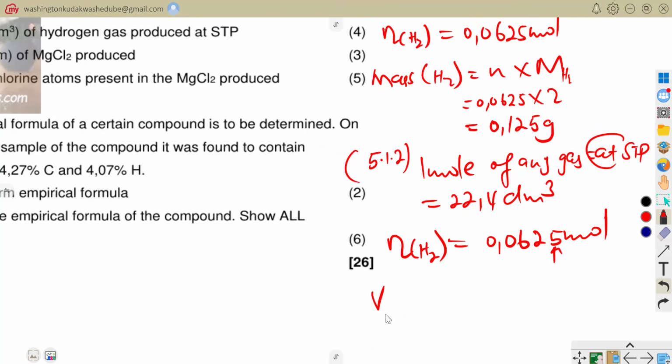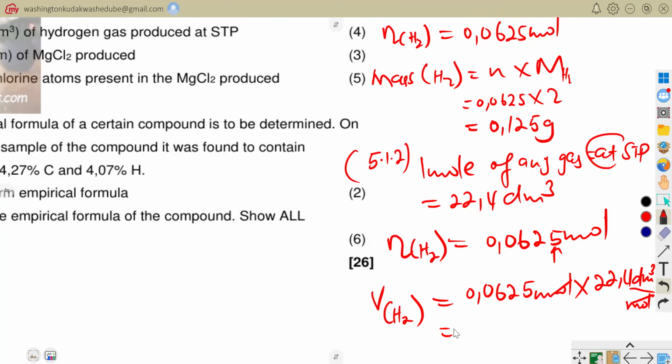So I would say that the volume of my hydrogen gas that is going to be produced is equal to 0.0625 moles times the volume that is occupied per each mole. So this one would be decimeter cubed per mole, so that we can cancel out the moles. So you would see that the volume is 0.0625 times 22.4 decimeter cubed, and you are just supposed to find 1.4 decimeter cubed of hydrogen produced.